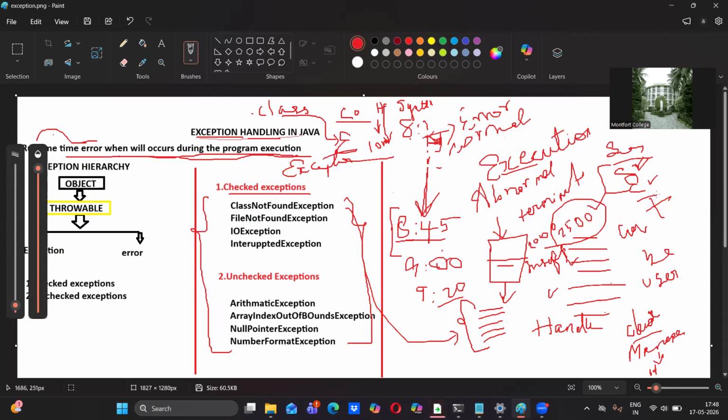During the execution, we are going to get unchecked exceptions, which means execution means runtime error. When we run the code, the class file will be taken and executed. At that time, the unchecked exceptions will be handled, and during compile time, checked exceptions will be handled. You have to keep this in your mind.